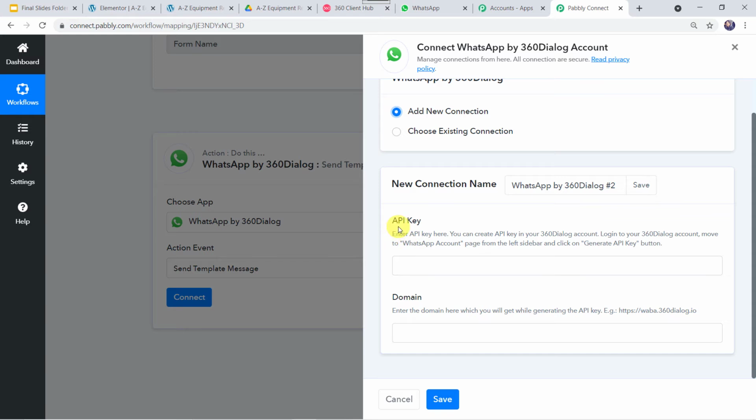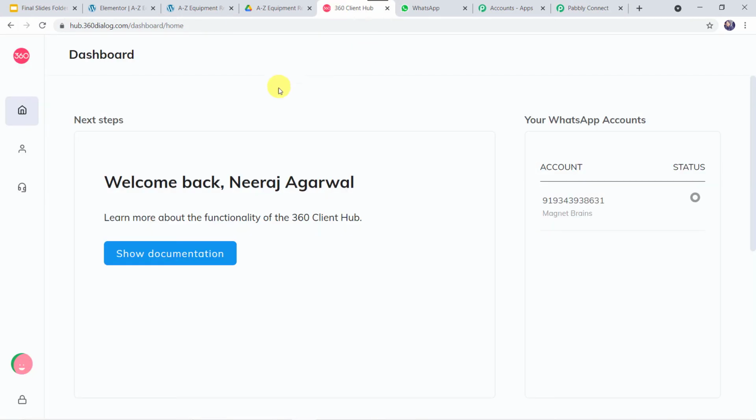So let us read the instructions. Enter API key here. You can create API key in your 360 dialog account. Log into your 360 dialog account. Move to WhatsApp account page from the left sidebar and click on Generate API Key button. Okay, so let's move to 360 dialog account. So this is the dashboard of 360 dialog account.